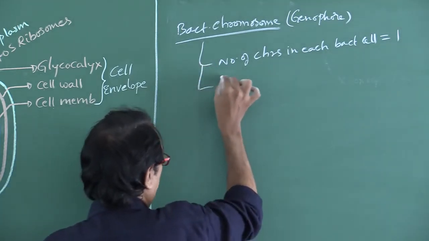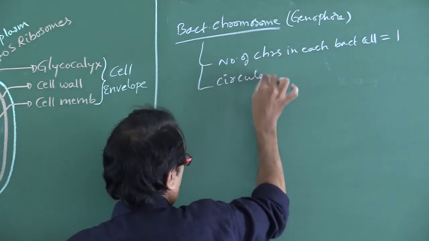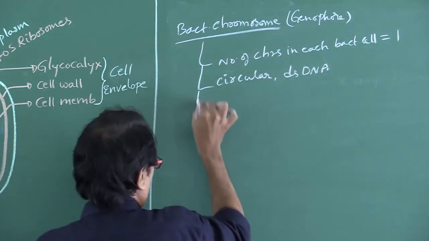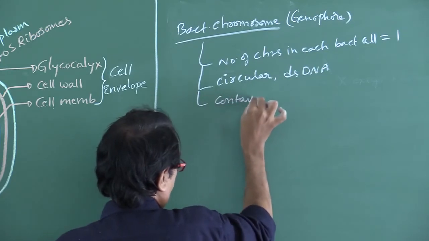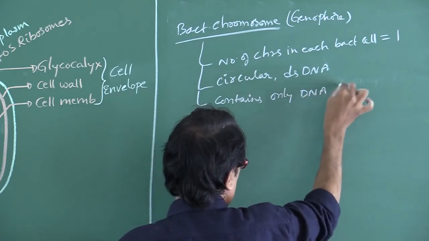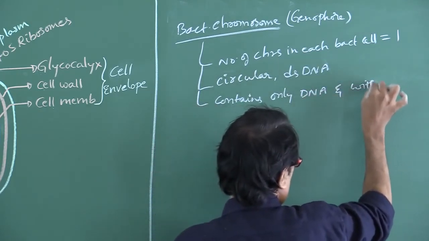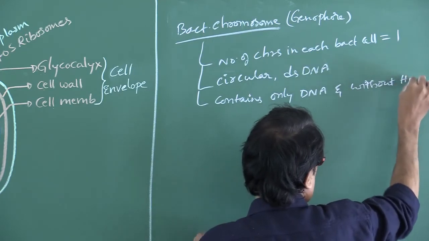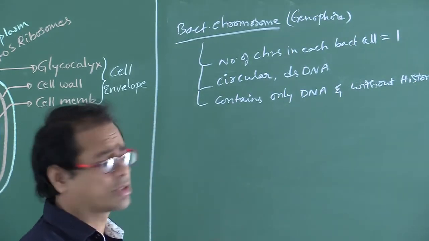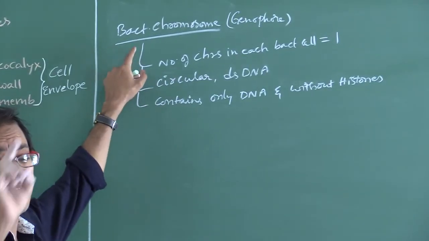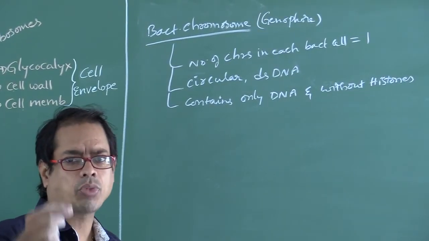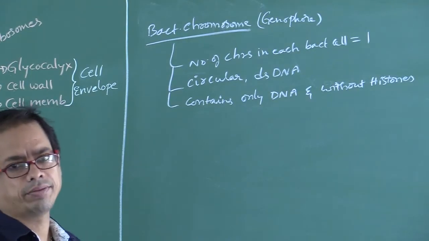That chromosome is circular, double stranded DNA. It contains only DNA and is without histones, without histone proteins. So that is naked DNA. We can call that DNA naked DNA. The DNA without histone proteins is so called naked DNA.